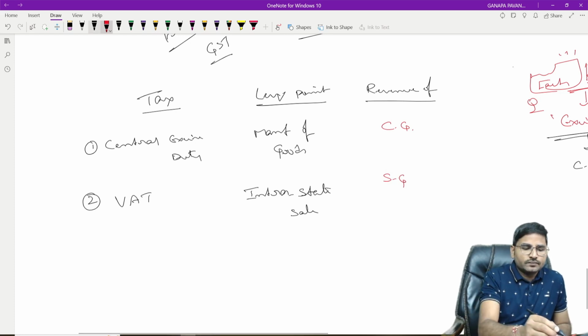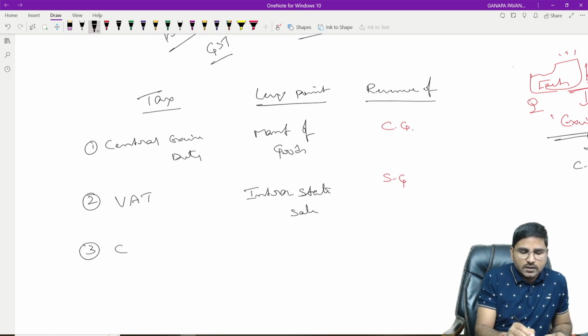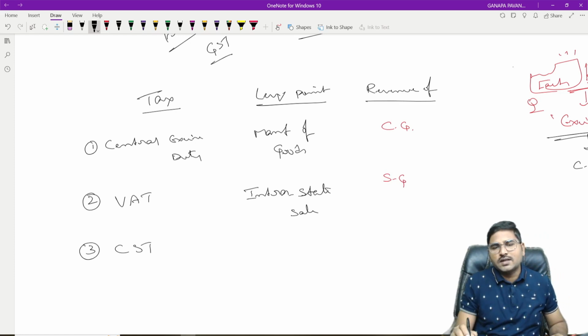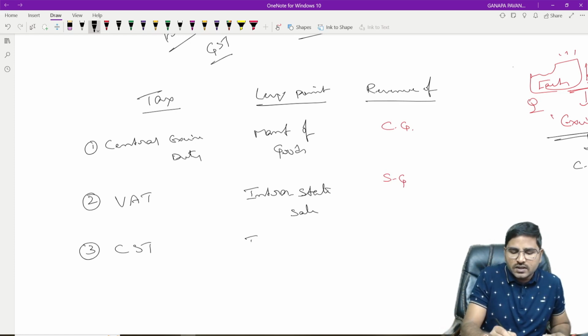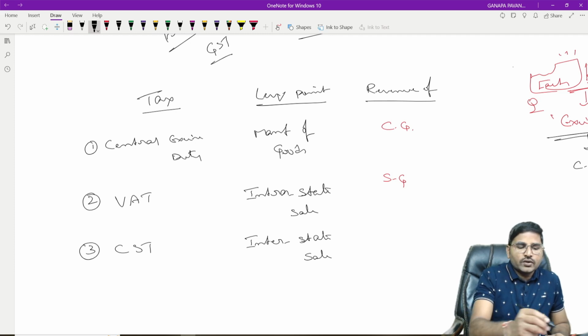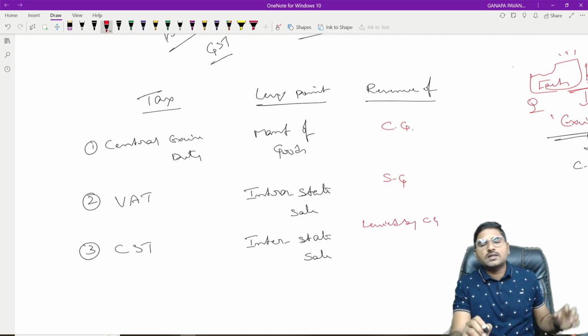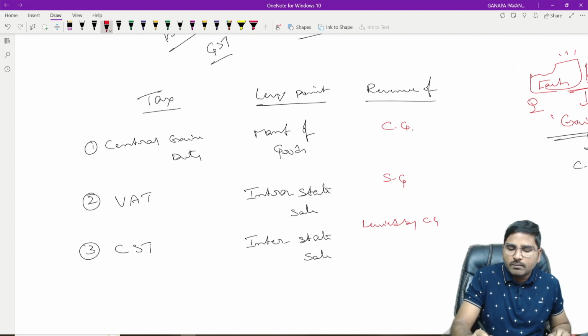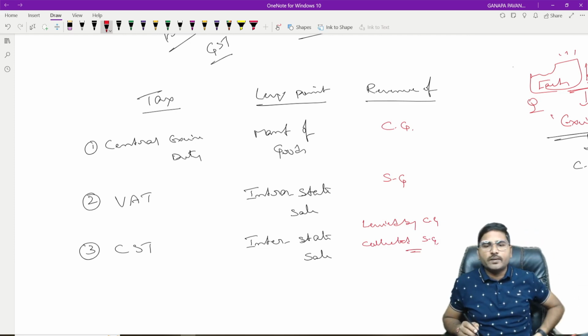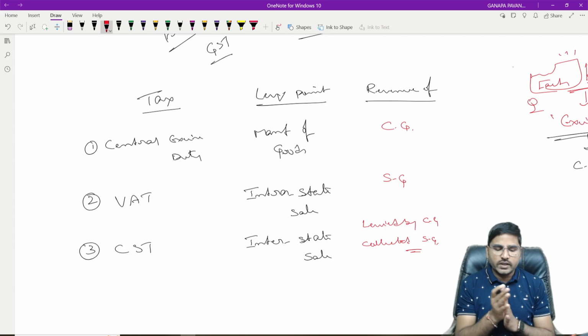And the third one, CST. CST concerns central sales tax. Central sales tax was levied on interstate supply, interstate sale. Actually, it was levied by the central government, but collected and enjoyed by the state government. So finally, I can say that it is a revenue of the state government.